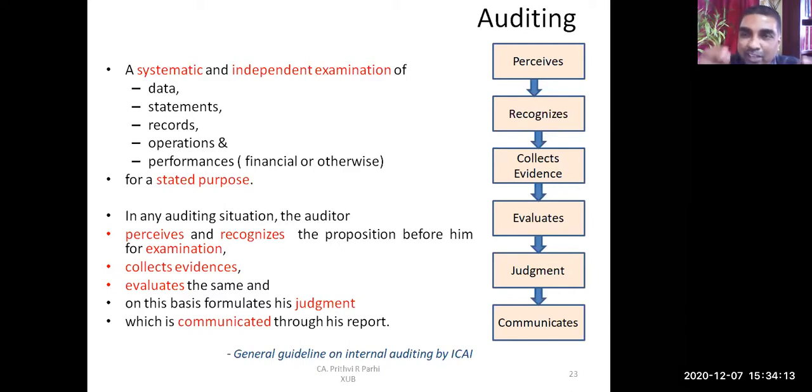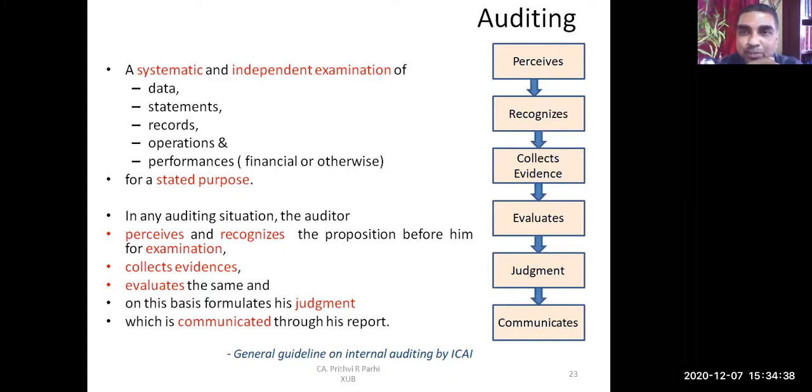Okay, in another situation, let us say the auditor finds an entry, sales this month. Immediately the auditor perceives that some sales transaction has happened. Some product has been sold. So he collects evidence. He will say, show me your sale bills. Let me find the summary of all these sale bills and compare it with your GST return.